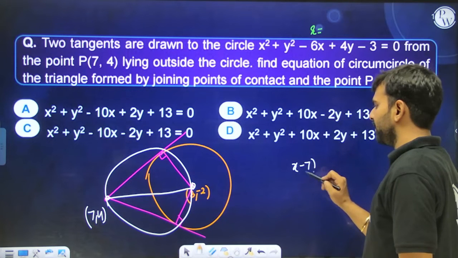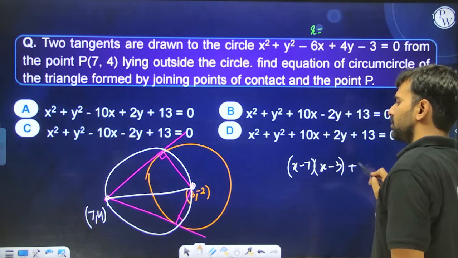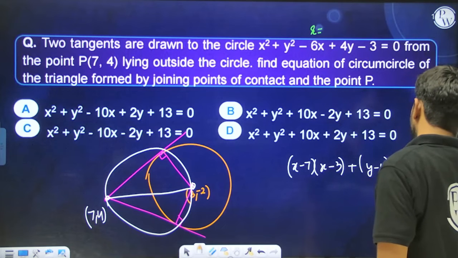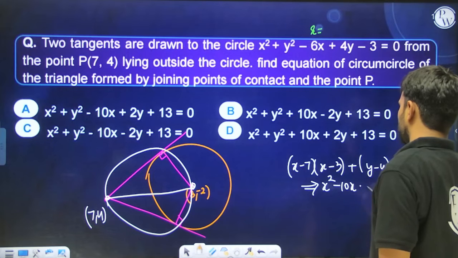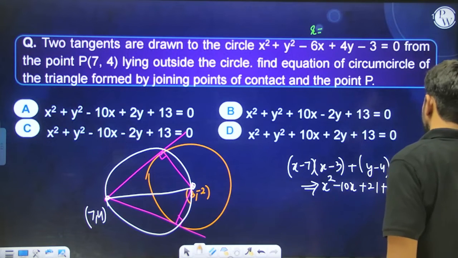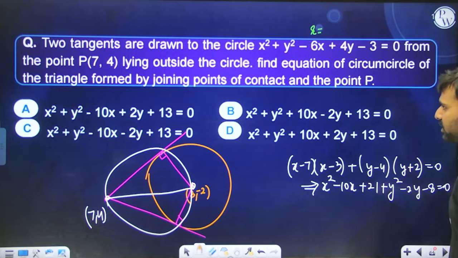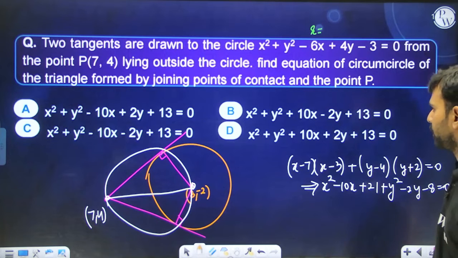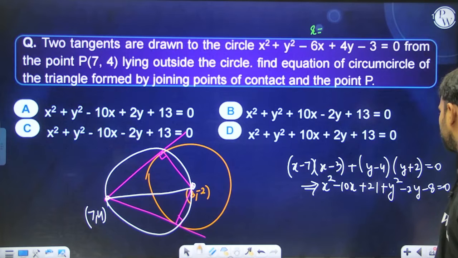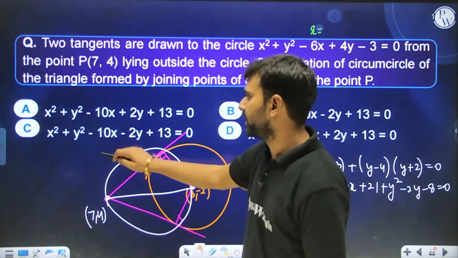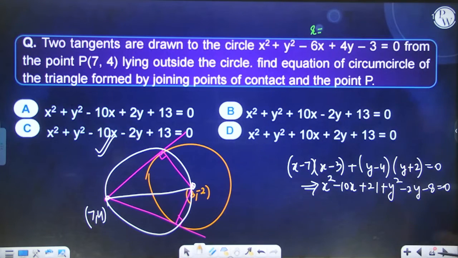So (x - 7)(x - 3) + (y - 4)(y + 2) = 0. That equation comes out to be x² - 10x + 21 + y² - 2y - 8 = 0. So x² + y² - 10x - 2y + 13 = 0. That's it. C for Calcutta is the correct answer, right? I hope you guys are clear with this.